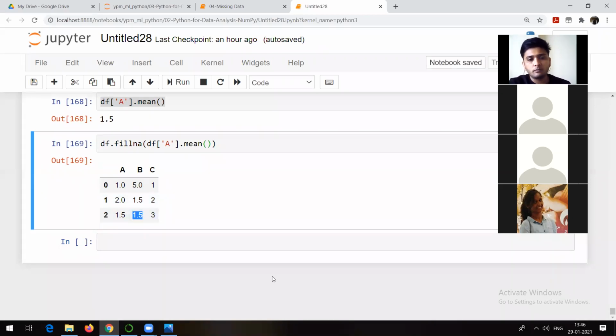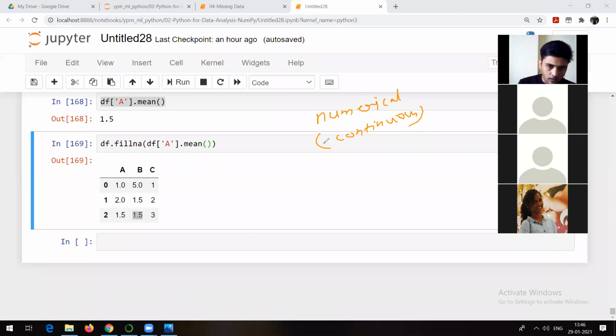Actually, this is a very small example, but in real time, always remember two things. Either your data is going to be numerical data, or I can say continuous data. I hope you understand continuous numbers, right? For example, marks or percentage of a student, or the price of a house.